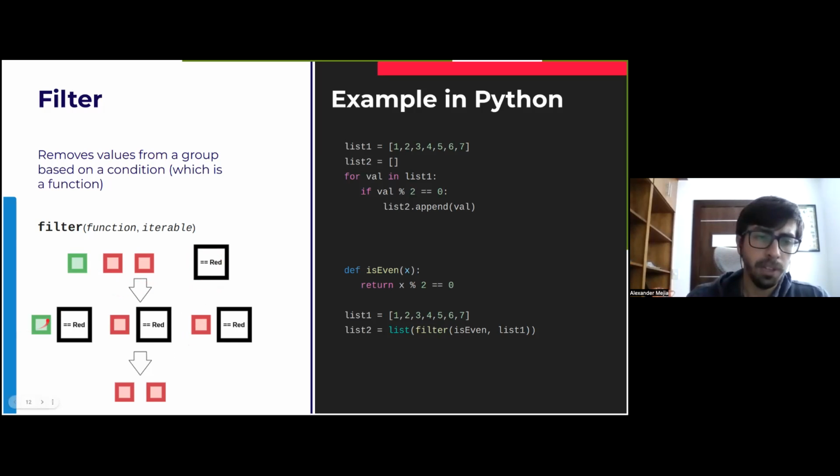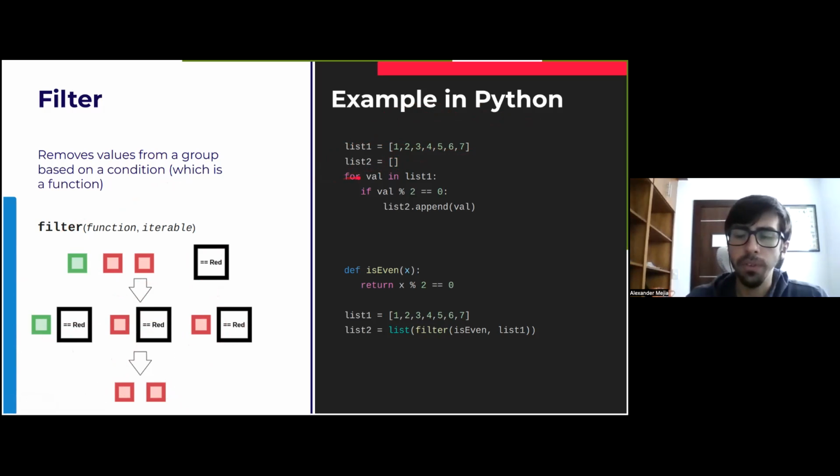So this function is applied to each of the elements here. As I said, false is discarded from the output, true is included. So yeah, that's great. Now let's take a look at Python. The traditional way that you could do it is that we have list 1, and then we have an empty list 2, and then we add the new elements in list 2.